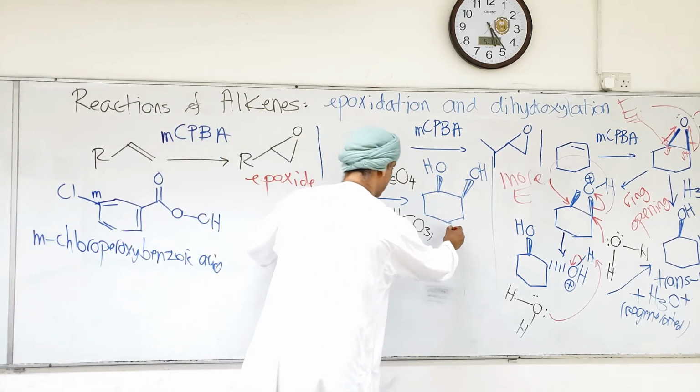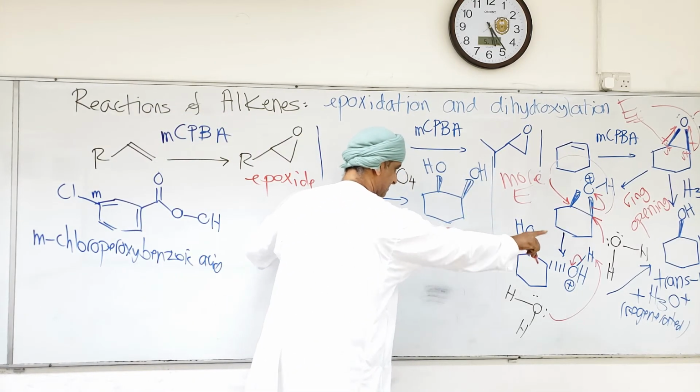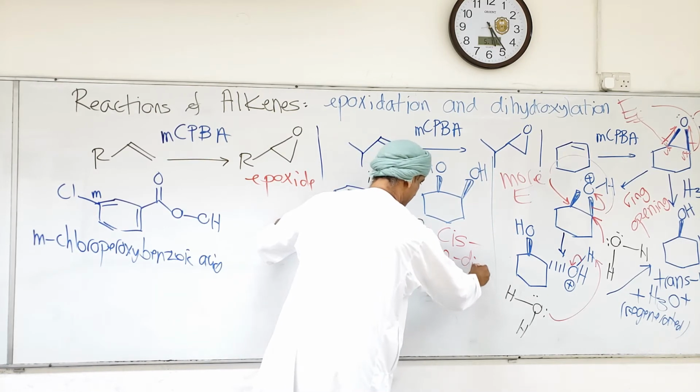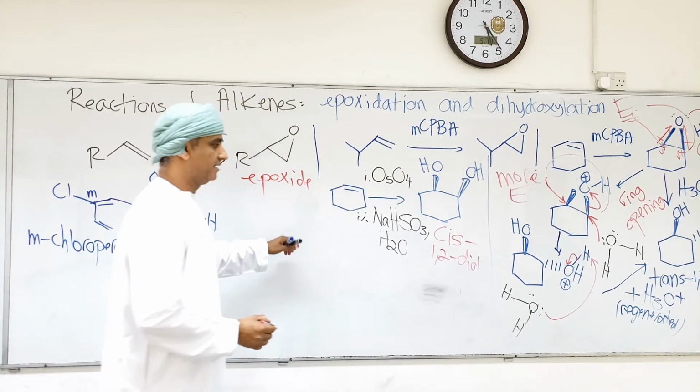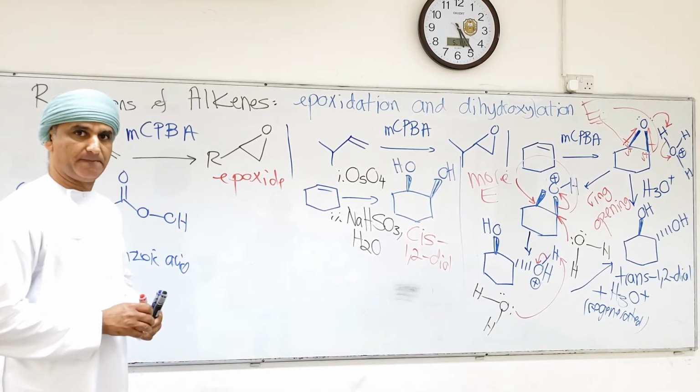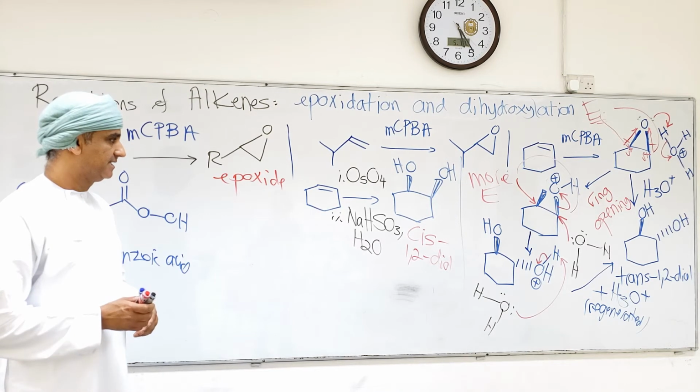Yeah? So remember, this is a cis, that is trans, yeah? This is cis-1,2-diol that is obtained from an alkene if the alkene is treated with osmium tetroxide.